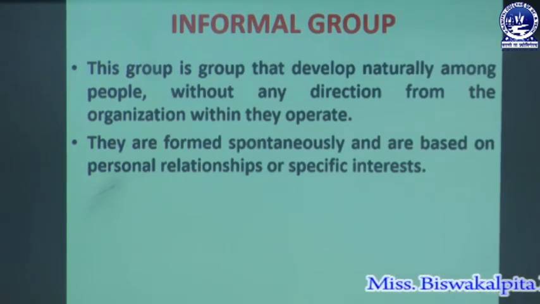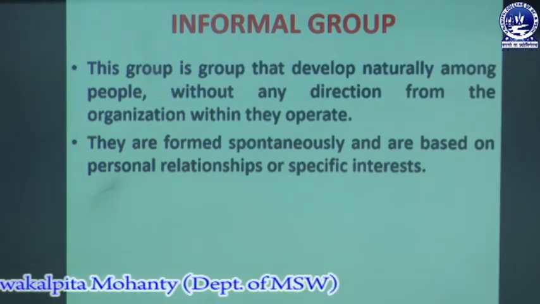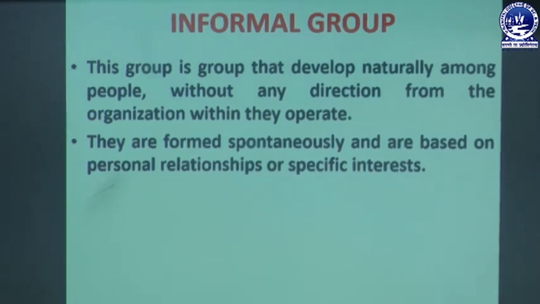Then we will discuss the informal group. This is a group that develops naturally among people without any direction from the organization within which they operate. The group members come together naturally, without any direction from the organization, and are formed spontaneously, based on personal relationships or specific interests.